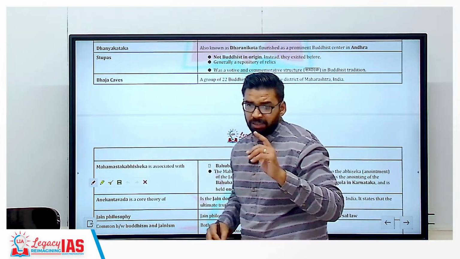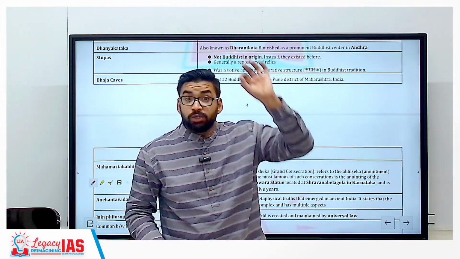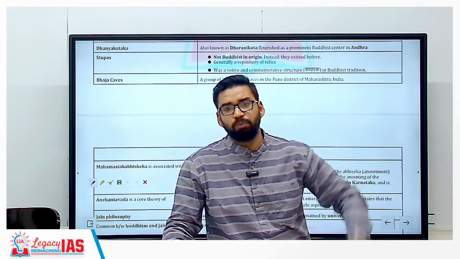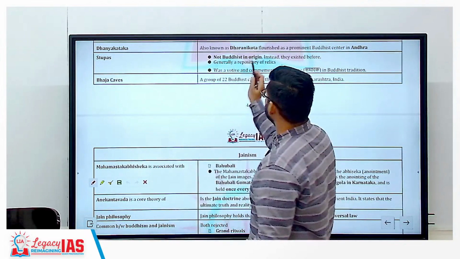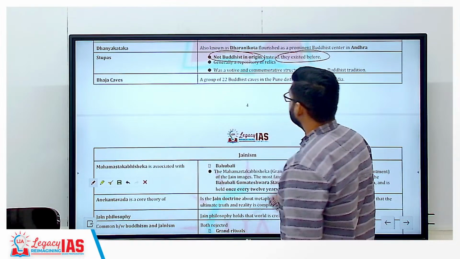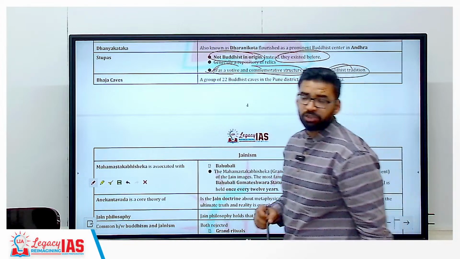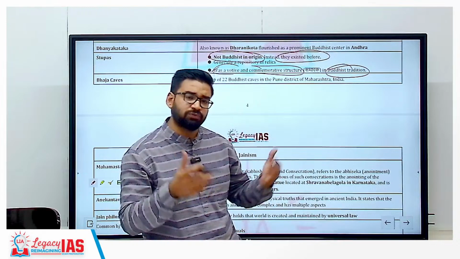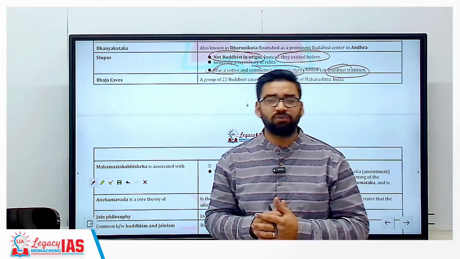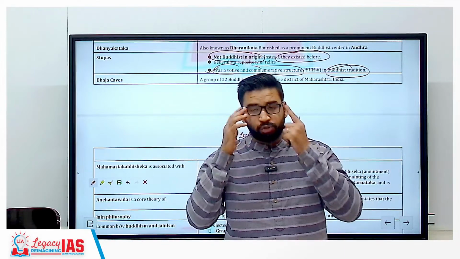Now remember this thing: many students get confused that stupas are a concept of Buddhism. No, stupas were also there in the Vedic period. For big Rishis and Munis, the stupa system was there. So stupas are not Buddhist in origin; they existed before also. Getting my point? In the Buddhist tradition it was a votive and commemorative structure. In Buddhism, it started after the death of Buddha, when the relics of Buddha were contained and stupas were constructed. So after the death of Buddha, plain stupas were there.